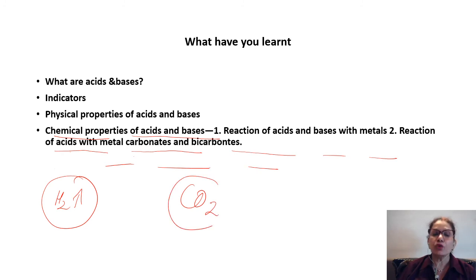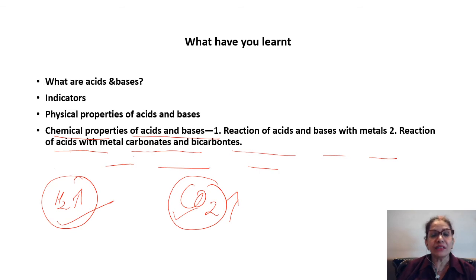Of course, the byproducts are the metal salt which is formed, but then the main identification products which help us to identify the reactions would be: when a metal reacts with an acid or a base, it gives out hydrogen, and when a metal carbonate or a metal hydrogen carbonate reacts with the acids, they release carbon dioxide.